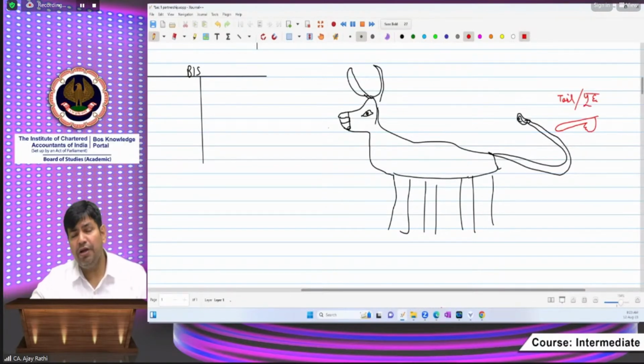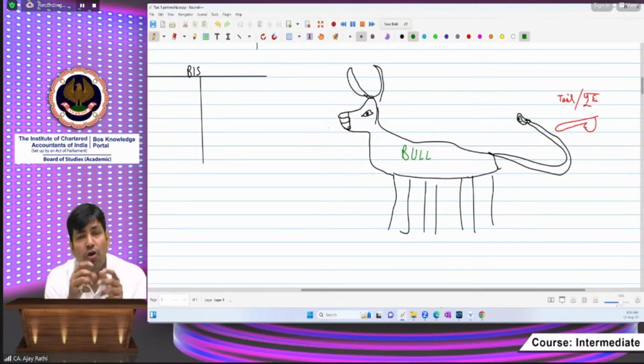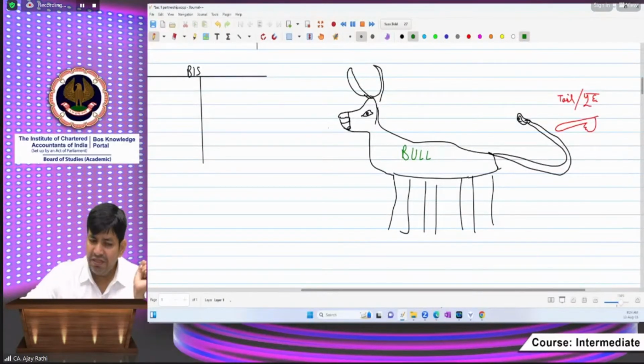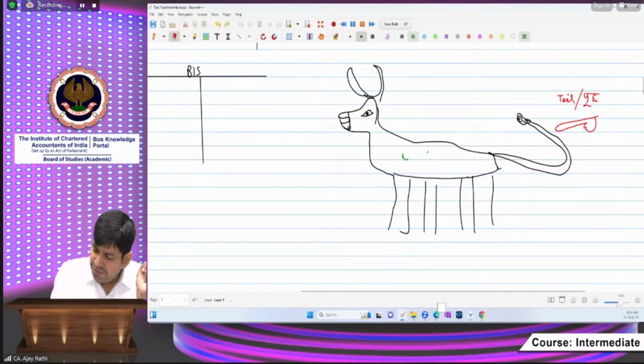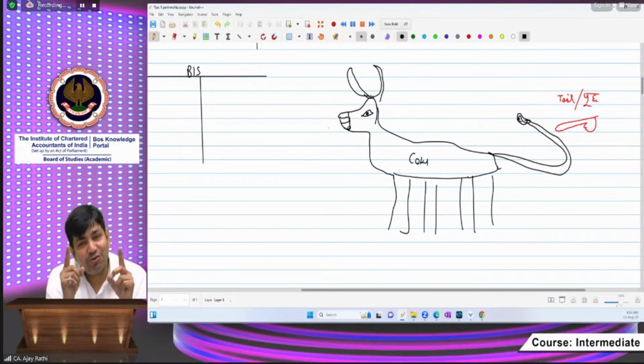If you are holding the tail, then since it is a bull, what will we say? We are holding the bull. If this is a cow and we are holding the tail, we will say we are holding the cow. Is this concept clear to you or not?